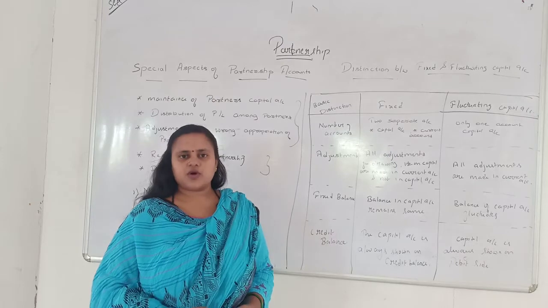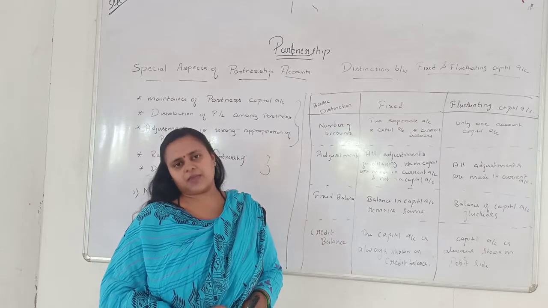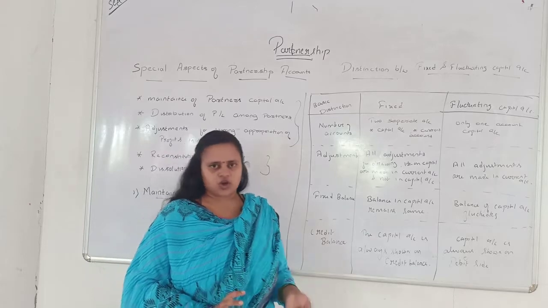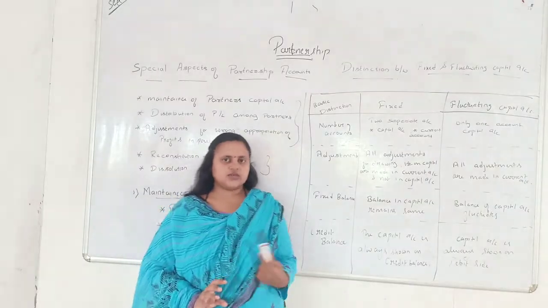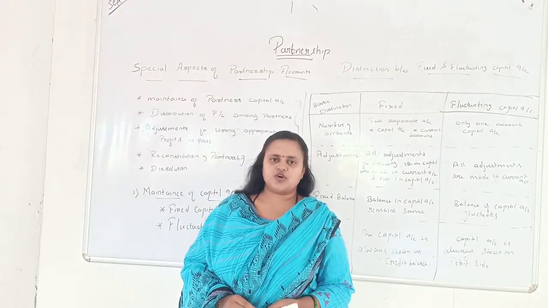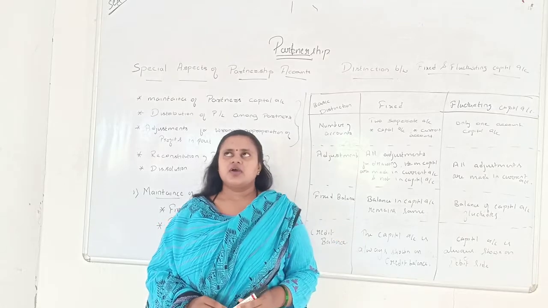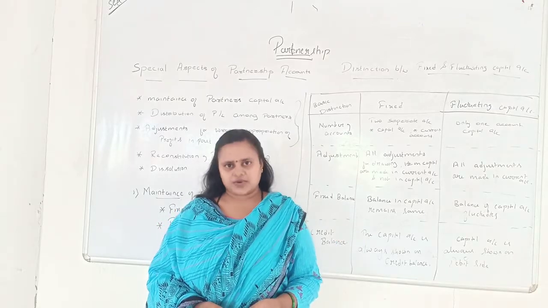Whatever profit is gained by the business has to be distributed among the partners, isn't it? Whether it is profit or a loss, it has to be distributed among the partners. For that also they keep another separate account called the distribution of profit and loss account. It is also known as the partnership profit and loss appropriation account.